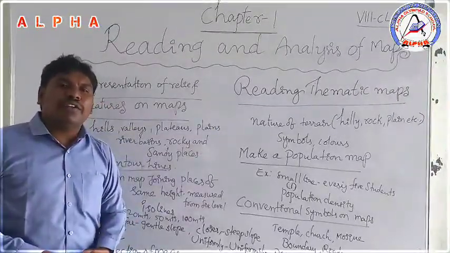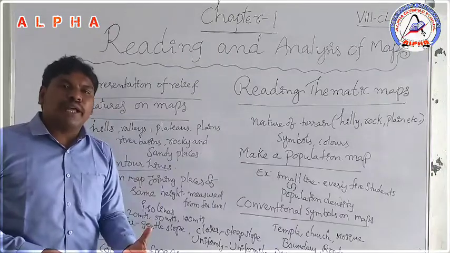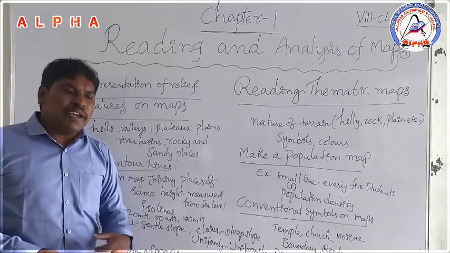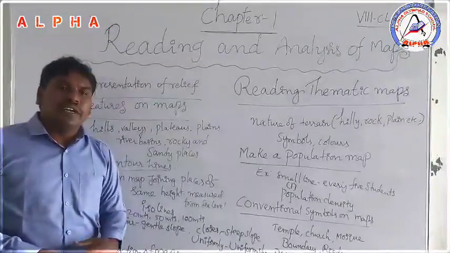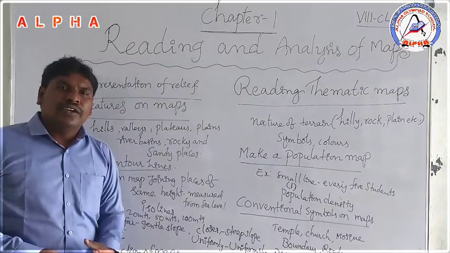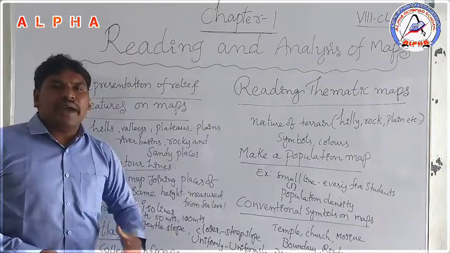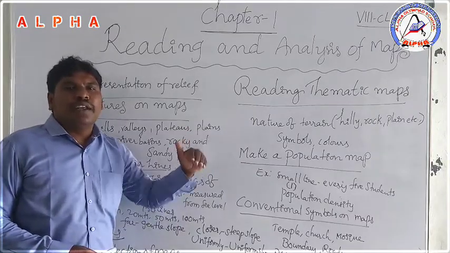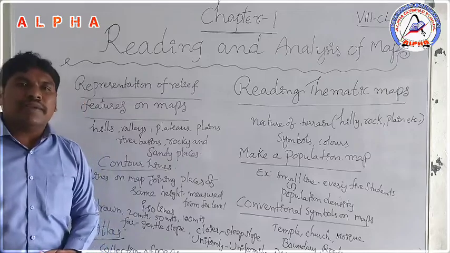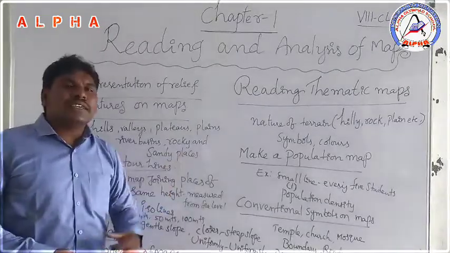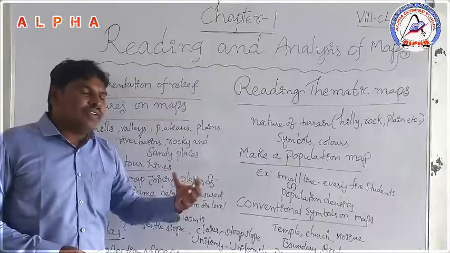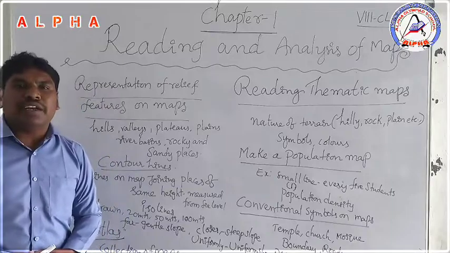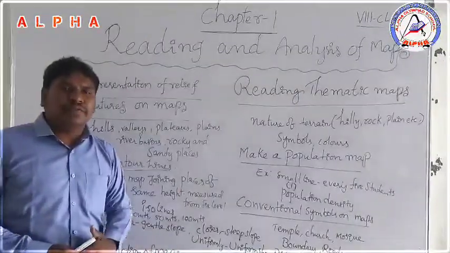Already before, we know the information about political maps and physical maps. Political maps explain about mandals, districts, states, countries and capitals. All this information we can get from political maps. And next, physical maps. We discuss mountains, rivers, plateaus and plains. All this information we can get from physical maps.